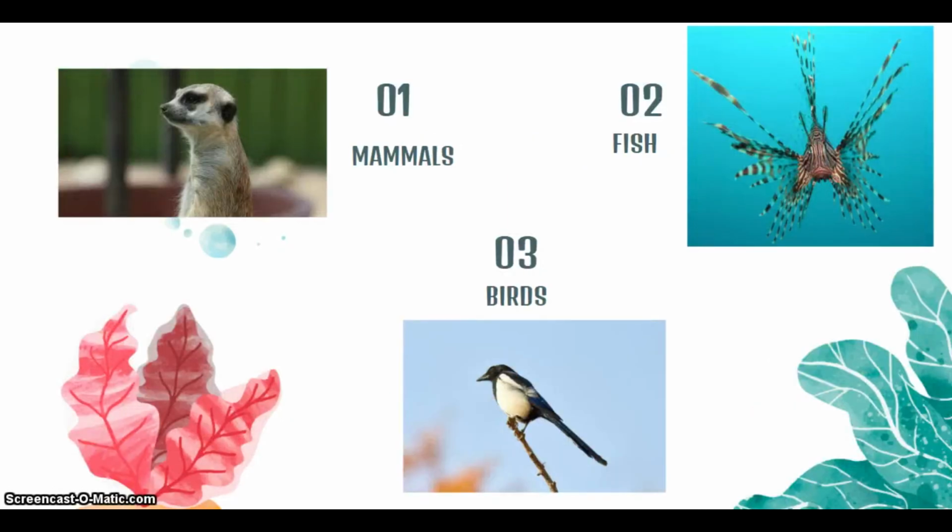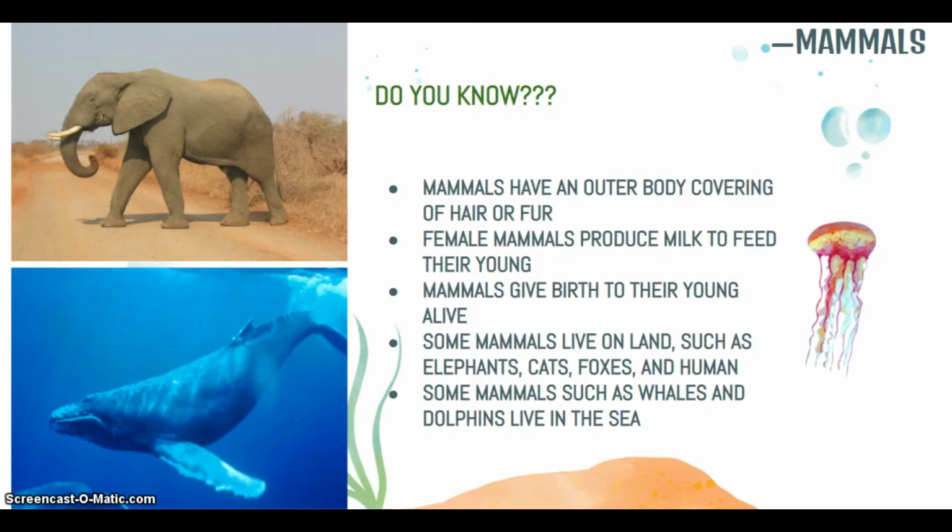For today's meeting, we'll get to know more about mammals, fish, and also birds. Mammals. Do you know? Mammals have an outer body covering of hair or fur. Female mammals produce milk to feed their young. Mammals give birth to their young alive. Some mammals live on land, such as elephants, cats, foxes, and also humans. Some mammals, such as whales and dolphins, live in the sea.